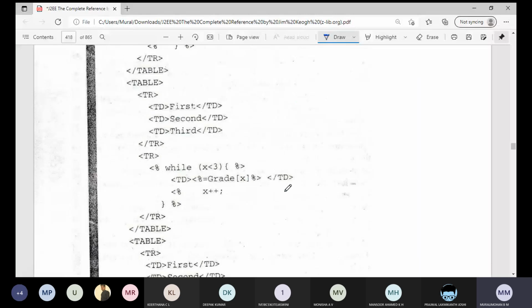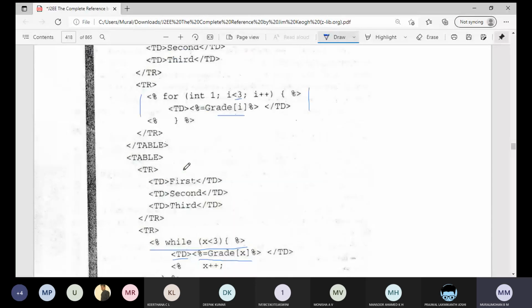Similarly, the while loop. While is also a loop. Java code we write inside the tags. Here TD is HTML, because we want to display in a table format, table data. And here again, grade of x is the value we display. This is the Java code we are embedding inside the tag. This is how looping statements can be used inside the JSP.